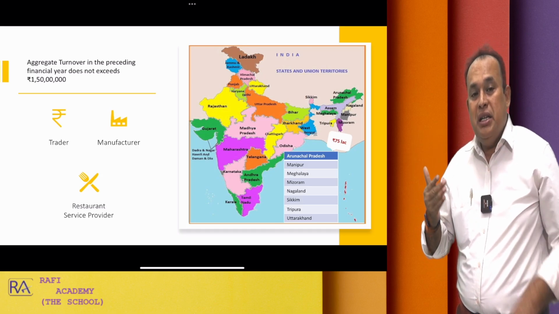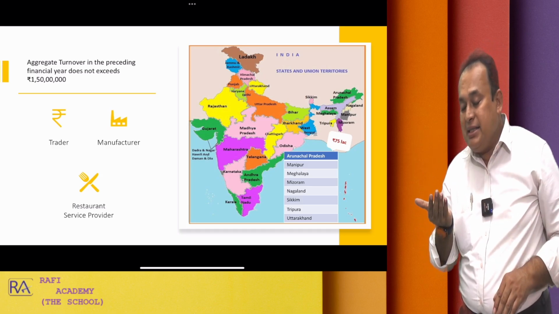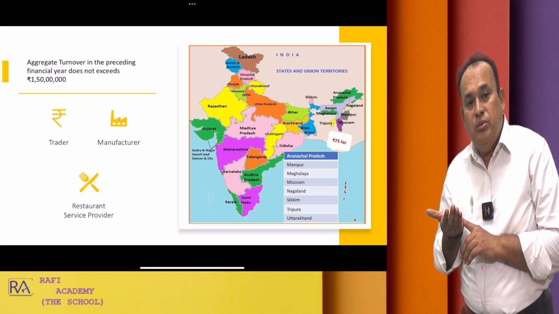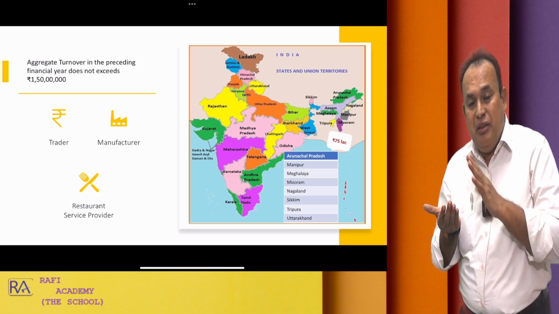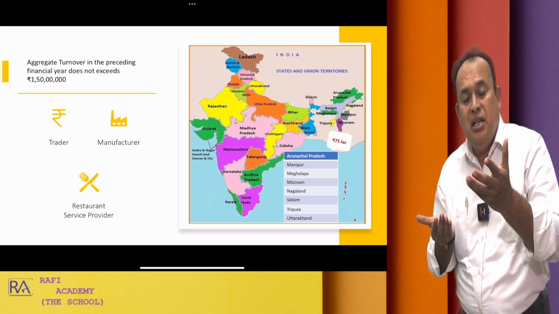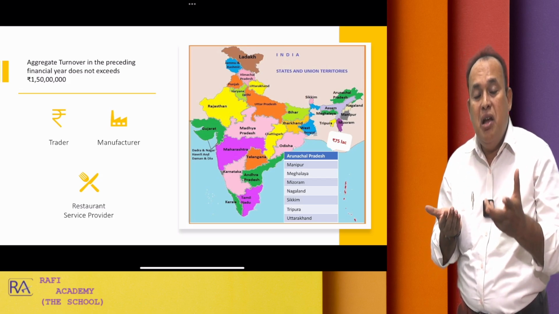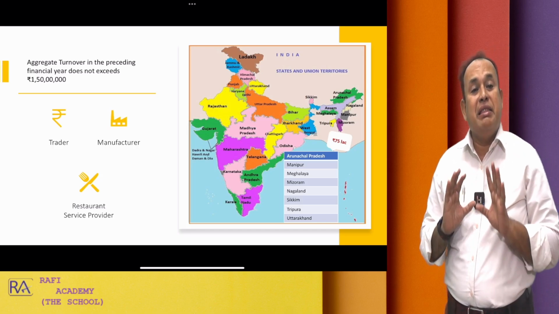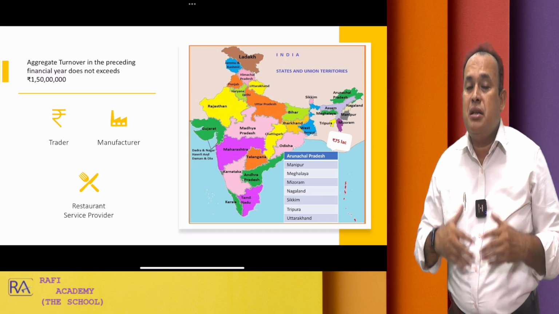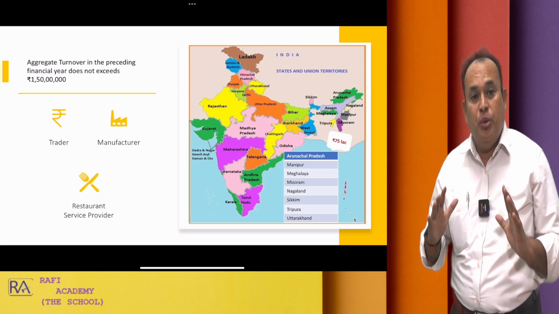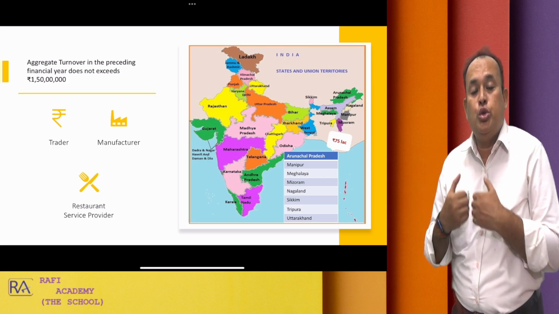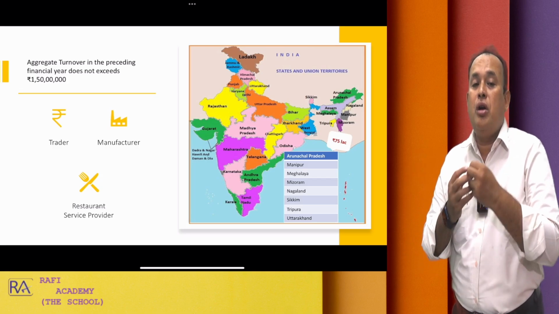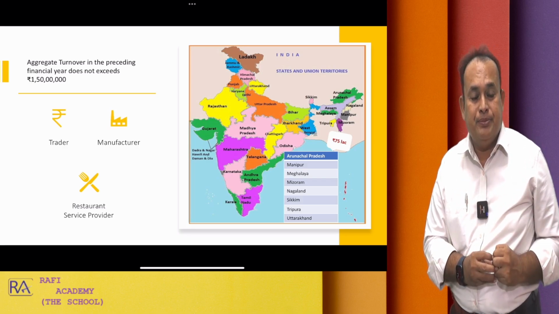If included, eliminate the GST and see the value. That value, if applicable, well within the 1 crore 50 lakhs, or if applicable, well within the 75 lakhs, you are eligible for composition scheme in the current year. That is not compulsory, it is an optional scheme. If you are eligible, you have the option to choose the composition scheme or not.